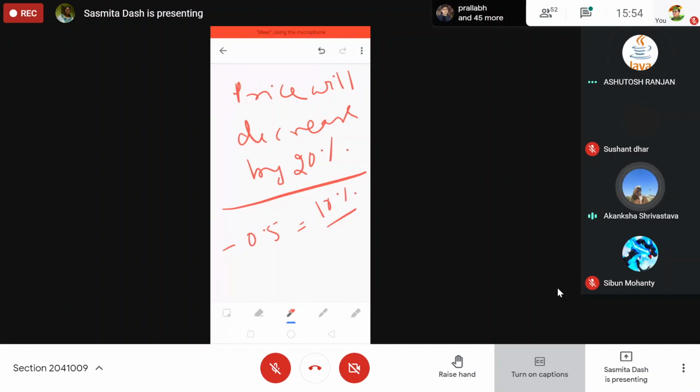10%. Yes, ma'am. And this is your X that you have to find out. So how much it is, percentage change, and increase and decrease that you have to understand. If it is increasing, that means price will be decreasing. If it is decreasing, that inverse relationship between price and quantity demand you have to remember. Your questions you will calculate like this, then you will find out your correct answer, then you will choose from the options given.